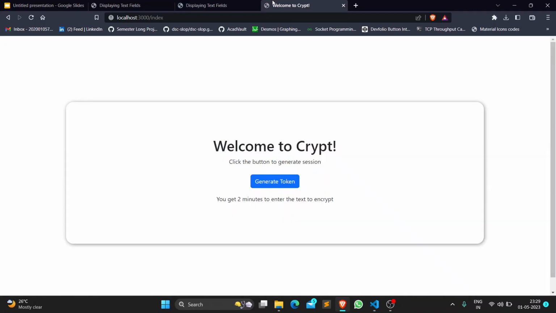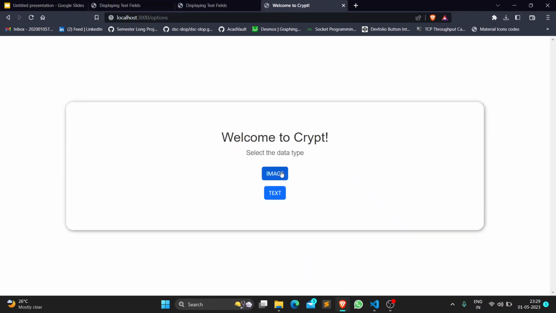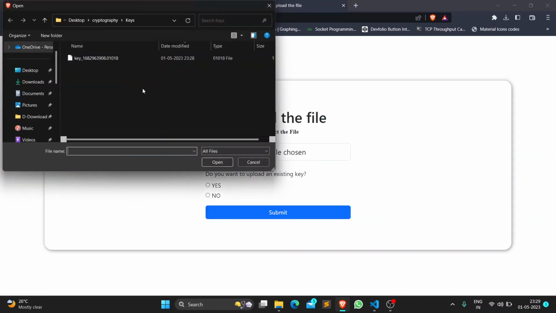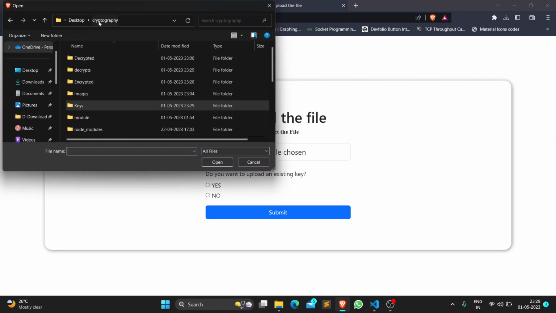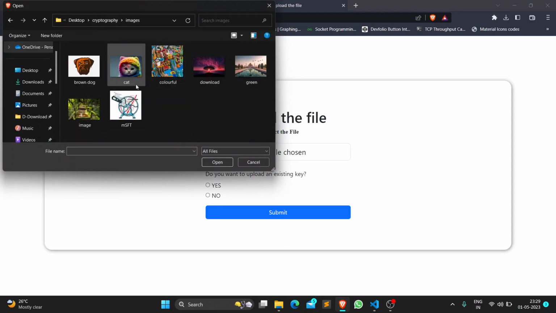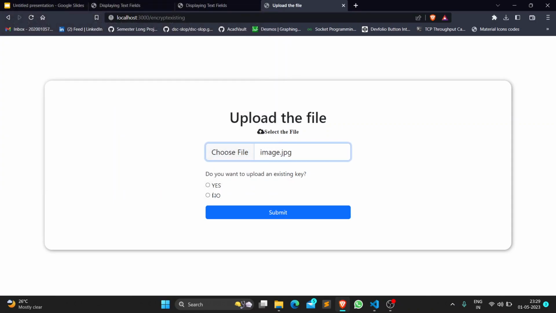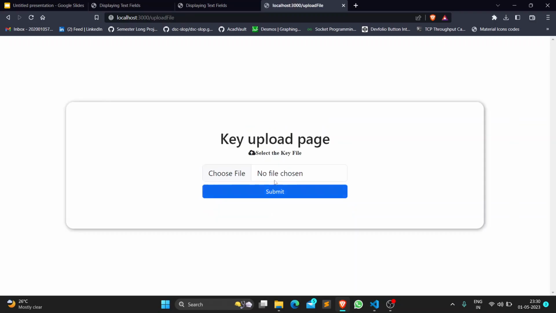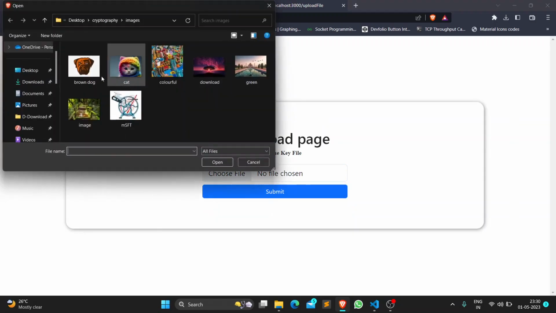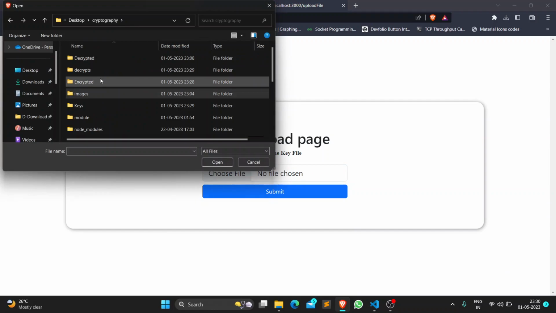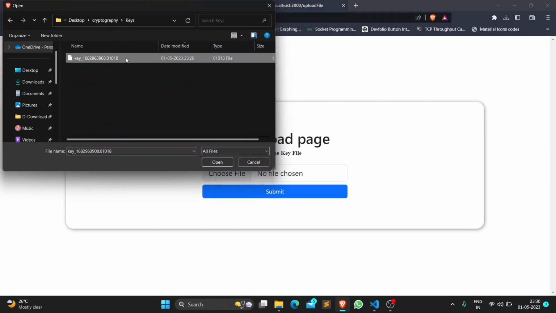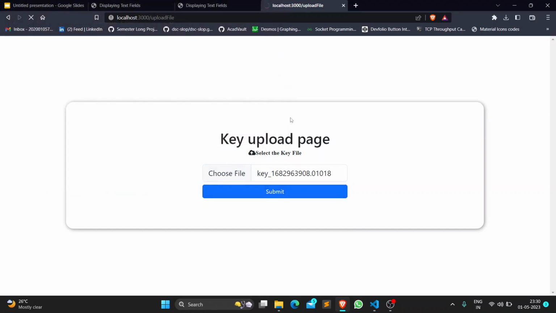If we go through the image encryption now, as you can see, under encrypt data image, it asks us to choose the file which we want to encrypt. Now let us try to use the old key which was already generated by the text encryption. So we'll click on yes, I want to upload an existing key, submit. It now asks us to upload the key which we want to use. I want to use this key, submit.